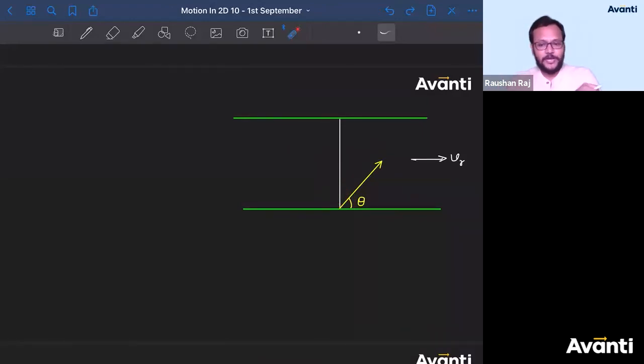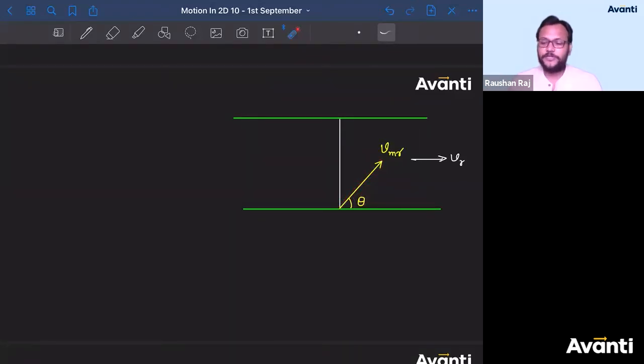So now in the formula, let's see, we have already considered the case where the VMR or VBR will be in this direction. So upstream में होता था. Now what if the velocity of man or the boat with respect to river is along downstream with an angle theta? What will change? क्या change आएगा?